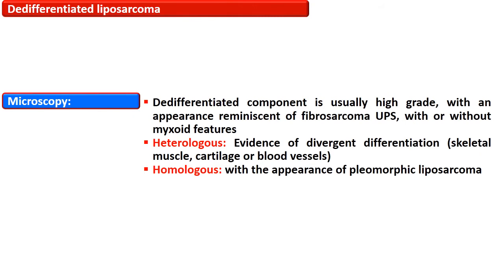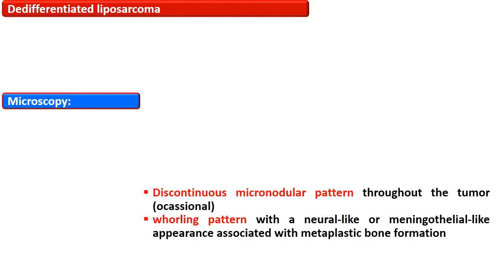This dedifferentiated component is usually high grade with an appearance reminiscent of fibrosarcoma or undifferentiated pleomorphic sarcoma, with or without myxoid features. They can be homologous or heterologous. Heterologous are characterized by evidence of divergent differentiation such as skeletal muscle, cartilage or blood vessel, while homologous are characterized by the appearance of a pleomorphic liposarcoma.